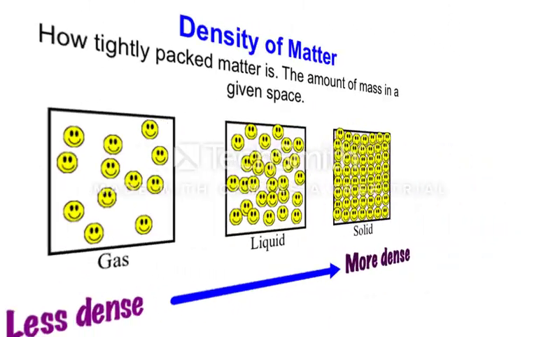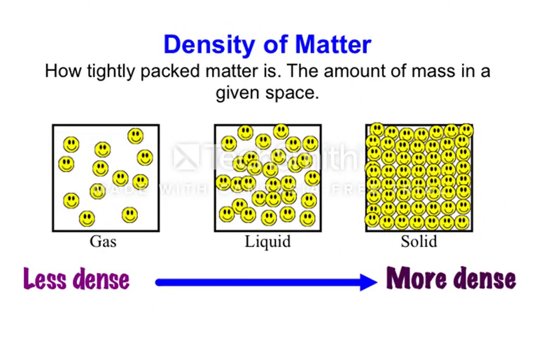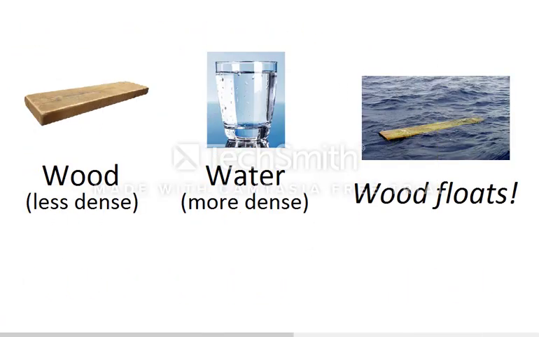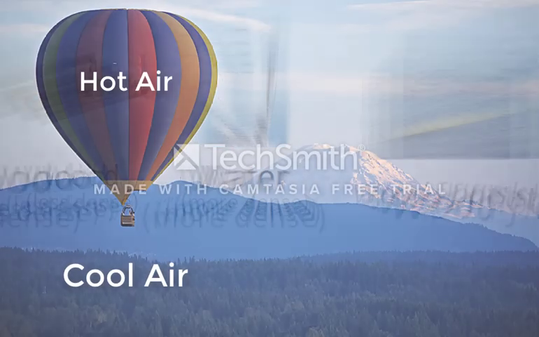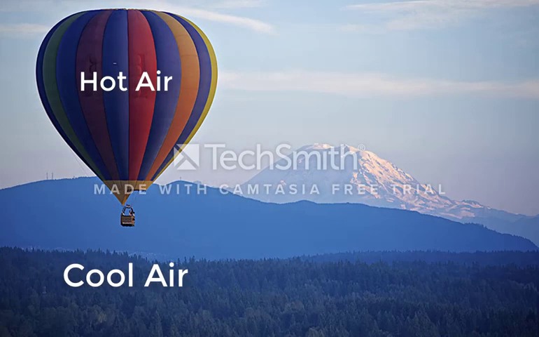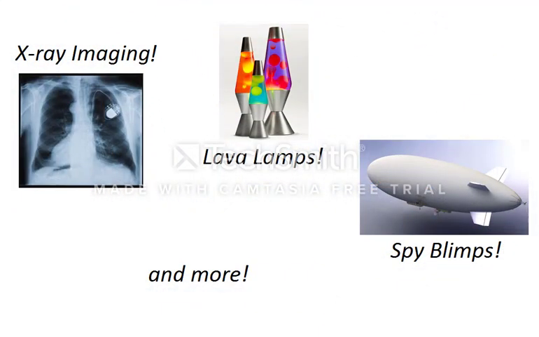So that's basically what density is. It's how tightly matter is packed into a given unit of volume. Things that are less dense, like wood, will float on things that are more dense, like water. Air that is less dense, like hot air, will rise above and float on air that is more dense, like cooler air. That is, of course, the principle behind hot air balloons. So as you can see, density can be used for all sorts of cool things. Now let's get to the calculations.